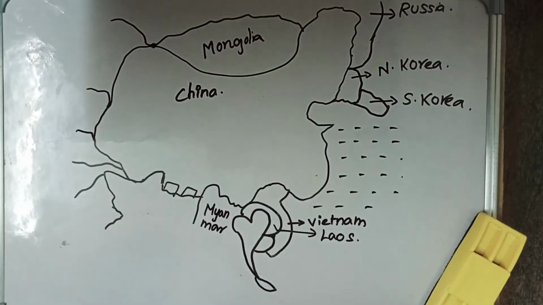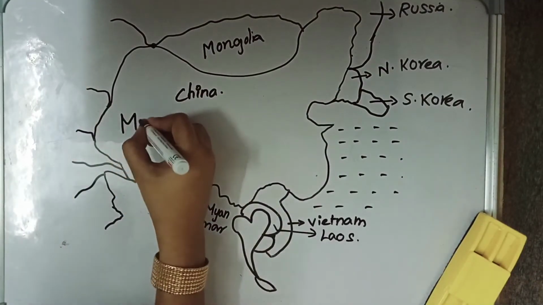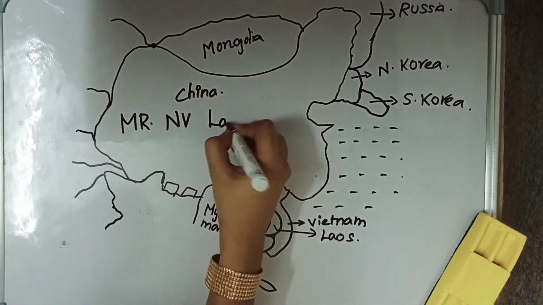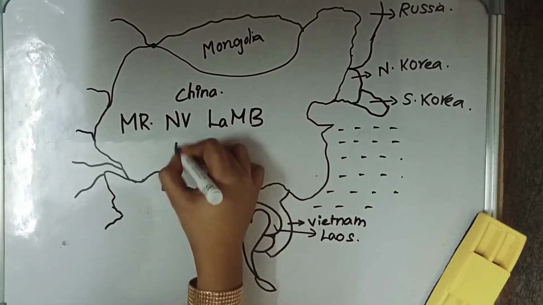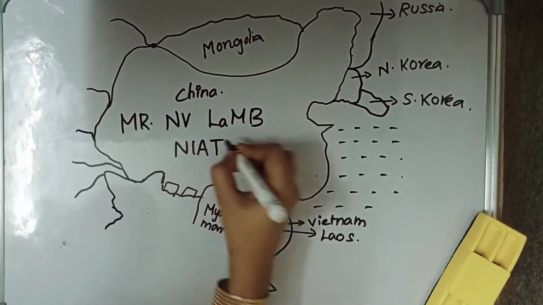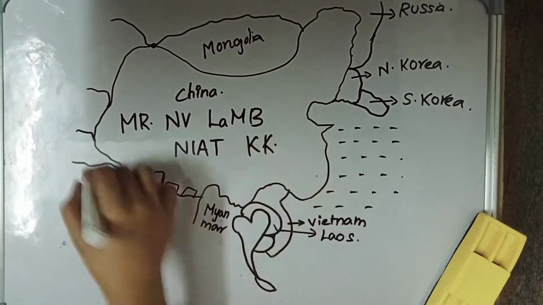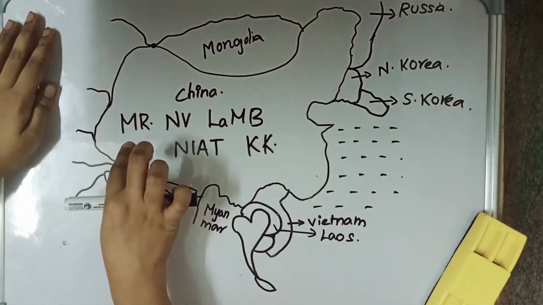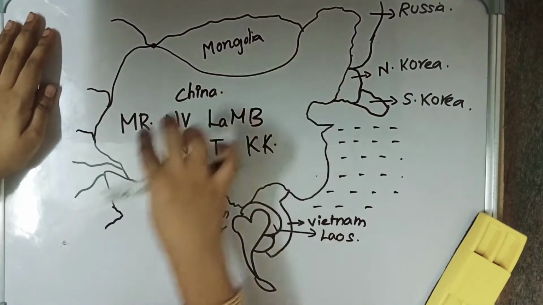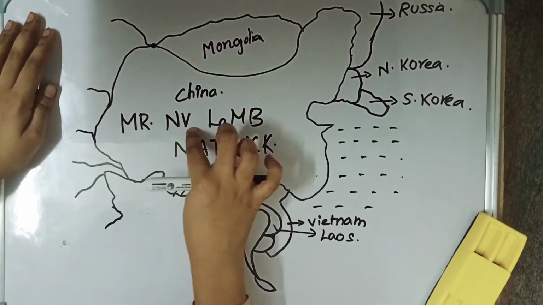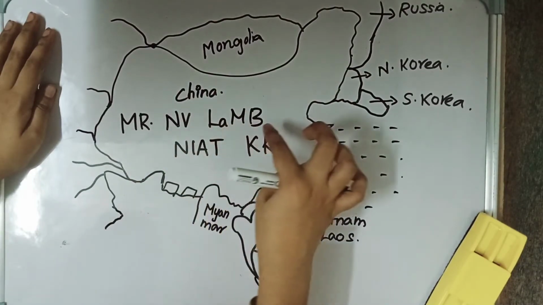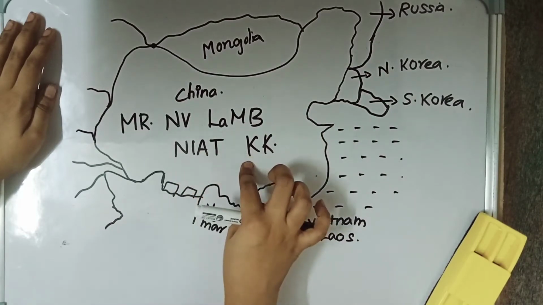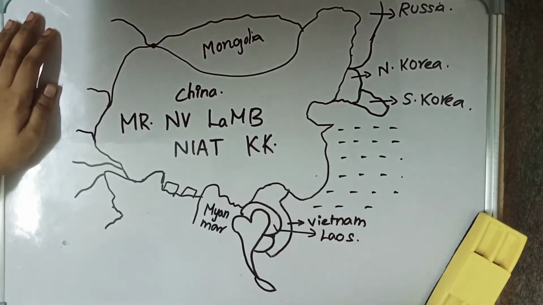So we have an acronym for it: Mr. N.V. Lamb NIAT. Okay, it is the acronym. These are the countries that border China. First, let us see it one by one. First one is Mongolia, then Russia, then North Korea, Vietnam, Laos, Myanmar, Bhutan, Nepal, India, Afghanistan, Tajikistan, Kyrgyzstan and Kazakhstan are the countries that border China.